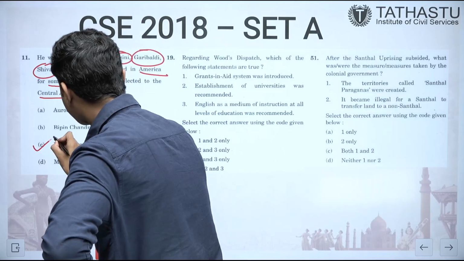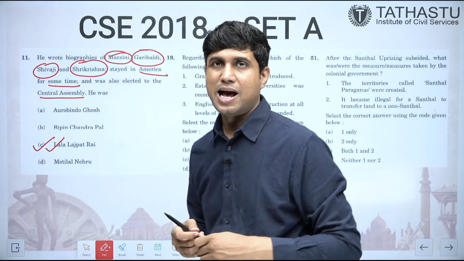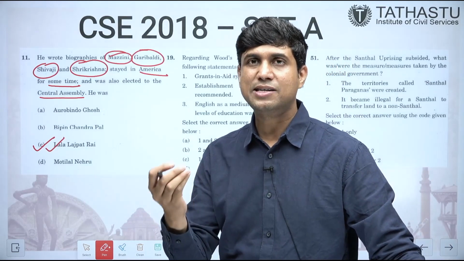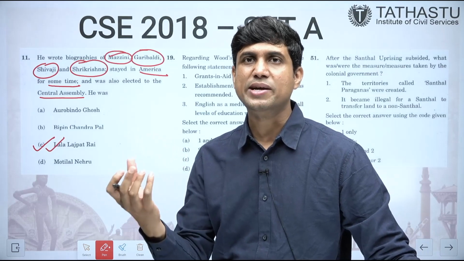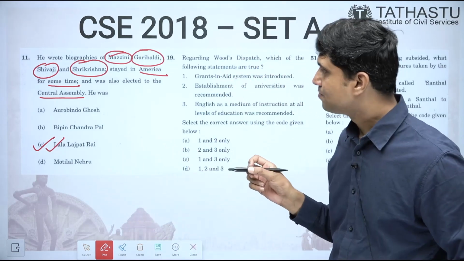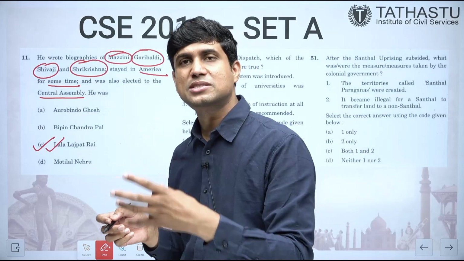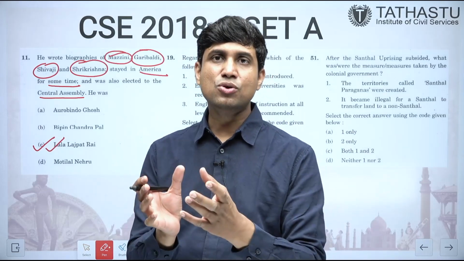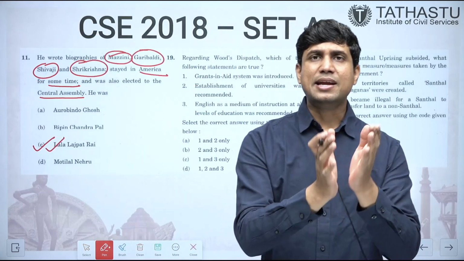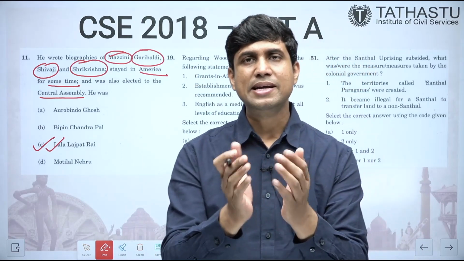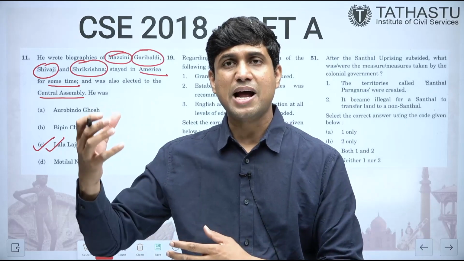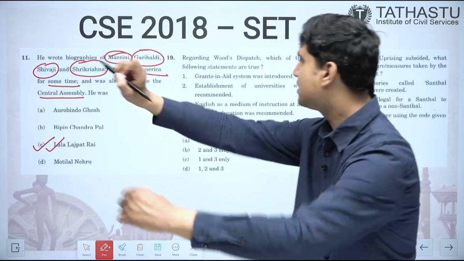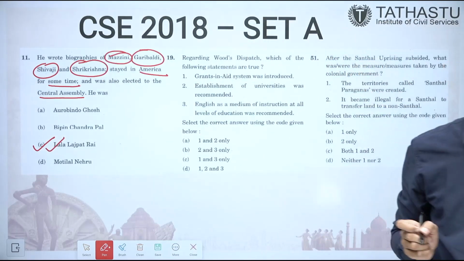Basically the answer is Lala Lajpat Rai. Lala Lajpat Rai was the person who had written all these biographies. He was elected to Central Assembly in 1923. In addition to that, he had been in United States for some time, where he had formed the Home Rule League. As you know, Bal Gangadhar Tilak and Annie Besant were leading the Home Rule movement in India, whereas Lala Lajpat Rai had formed the All India Home Rule League in United States. So the answer is Lala Lajpat Rai, C.